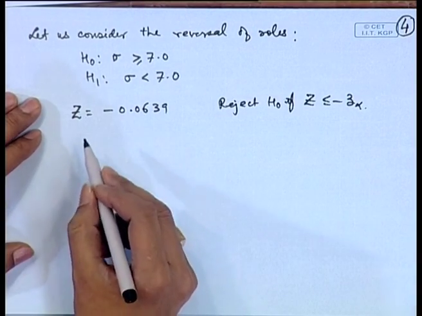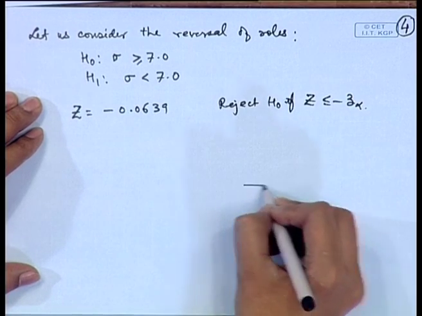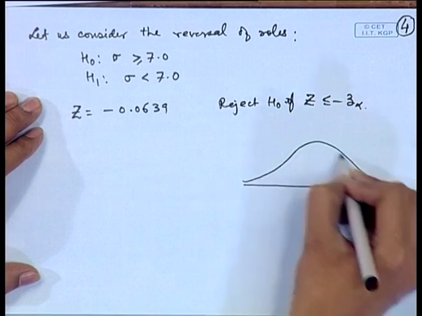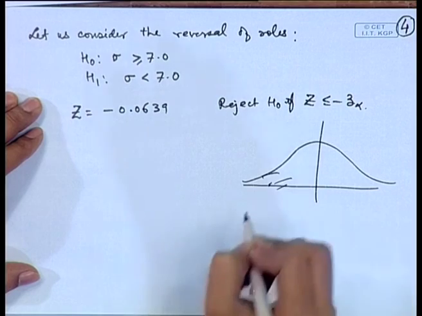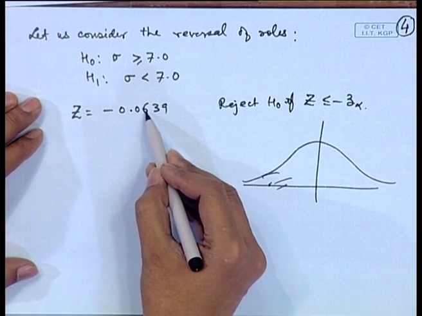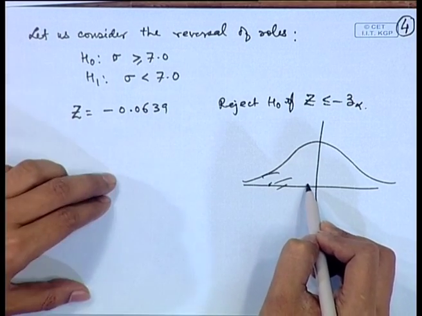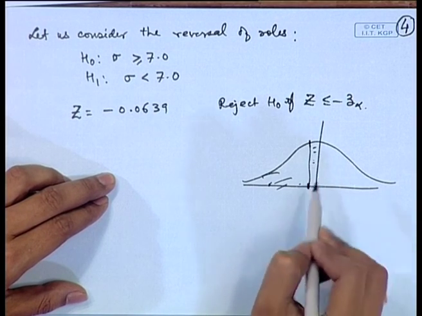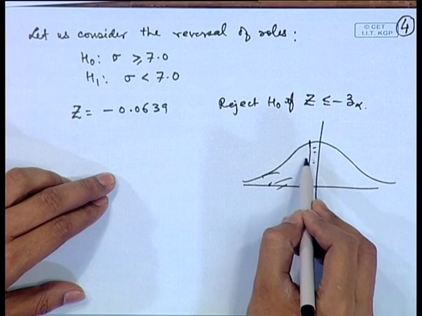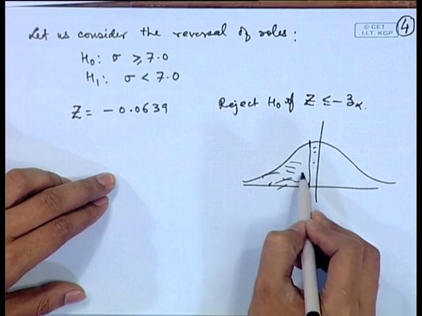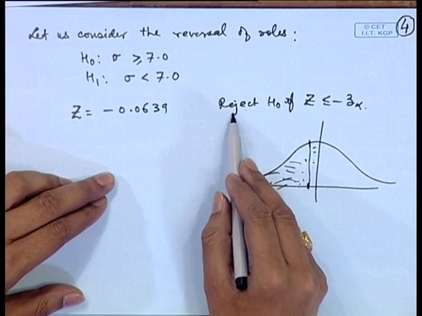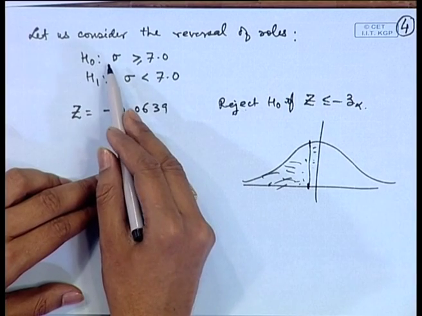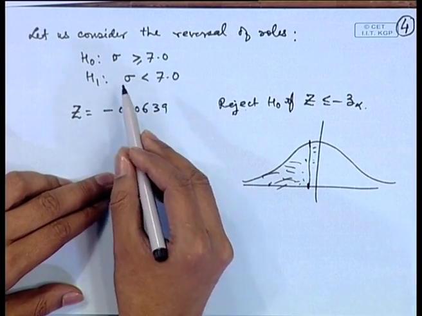Now, you can see for any reasonable level of significance, because these are the negative values, Z is equal to minus 0.06, that is somewhere here, that means there is a very small probability above this.